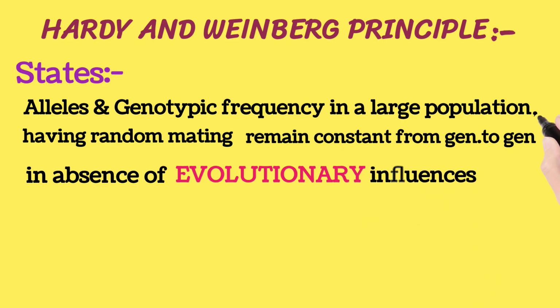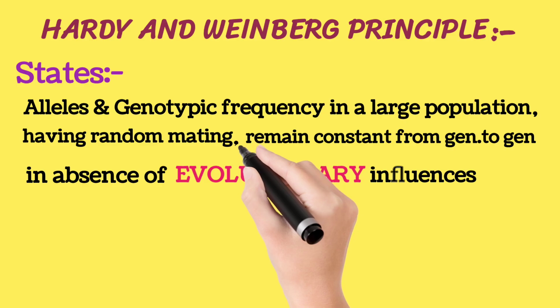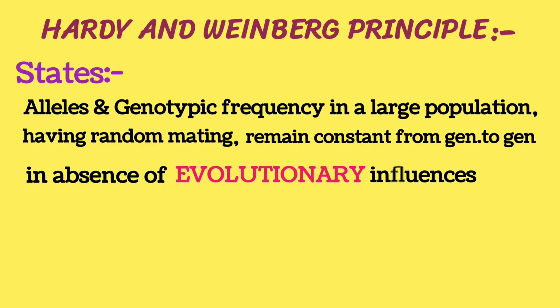Now what does it mean? This explains that if a population has a specific type of gene present, the gene remains constant from generation to generation until evolution takes place in that large population.